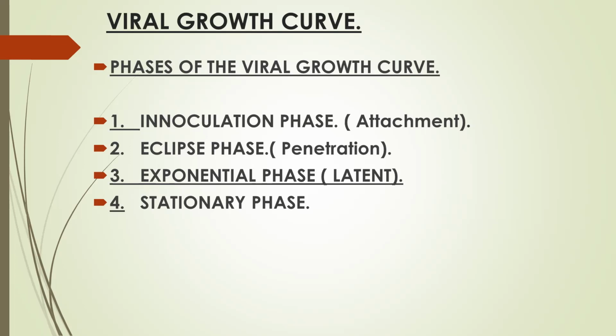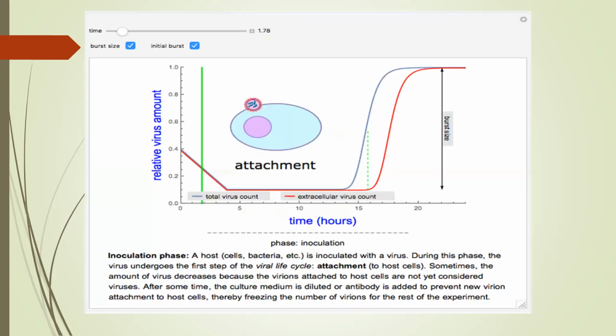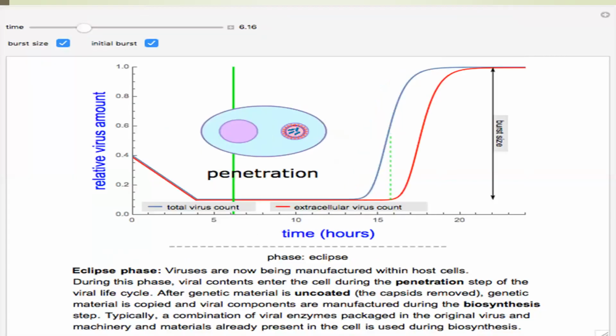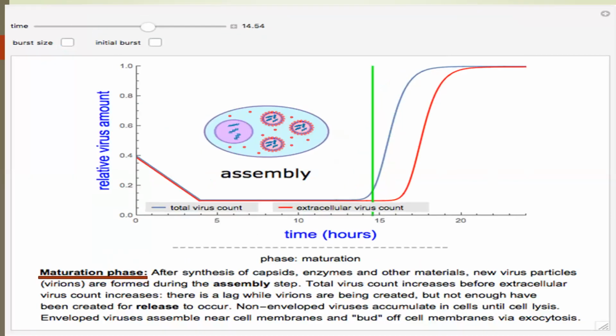When the genetic material enters the cell, after the penetration there is uncoating of the virus. Uncoating of the virus takes place, so every part of the virus is dismantled. Uncoating happens inside the cell, where everything is scattered. The capsid is scattered, the genetic material is scattered, and the new